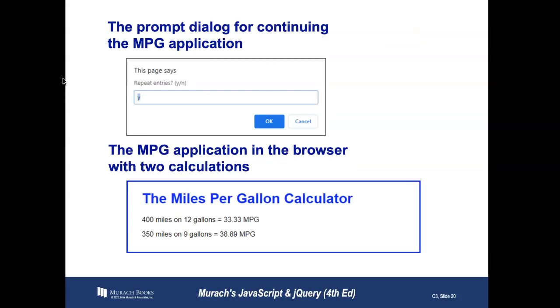Now this application is the miles per gallon application from your text. And this is a prompt for it. So the page says repeat entries yes or no.